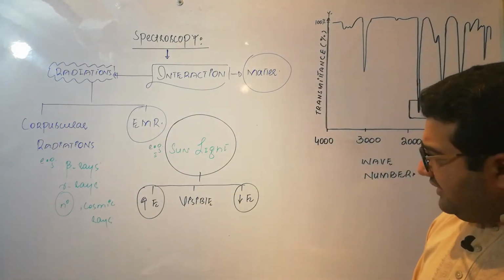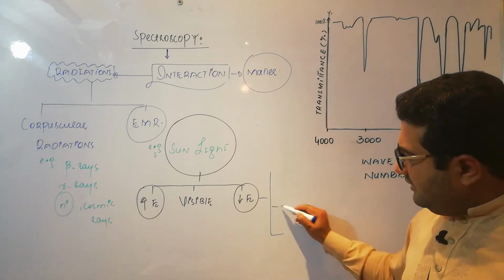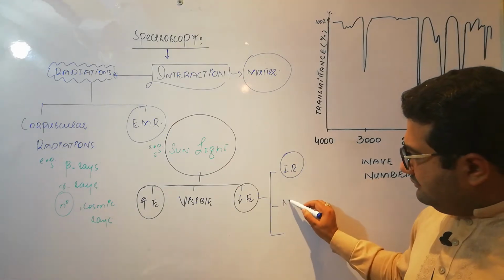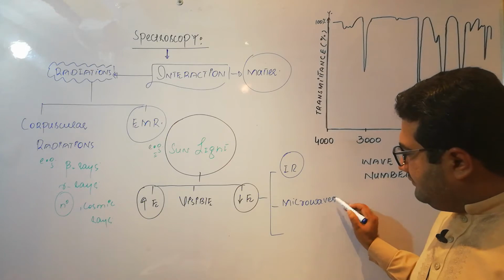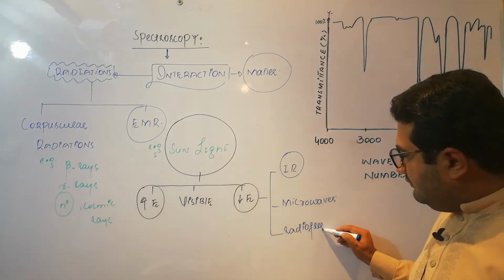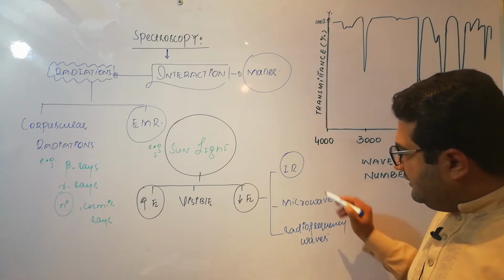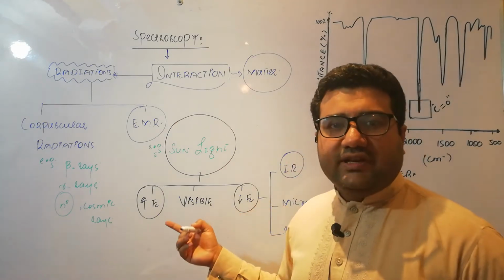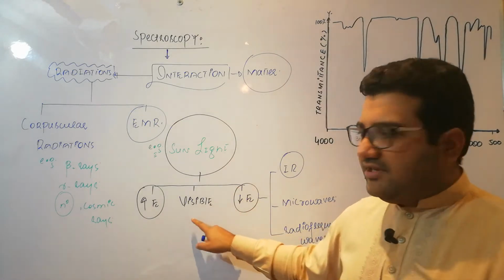While the low energy region has 3 main radiations: infrared, microwaves and radio frequency waves. These are the 3 regions which are present in low energy. These have low energy as compared to the visible region.